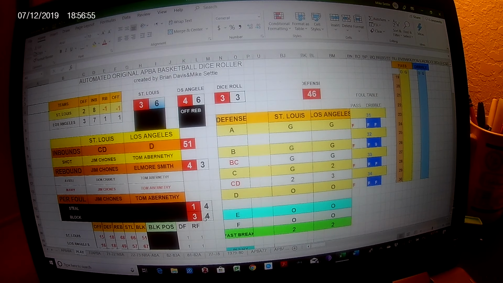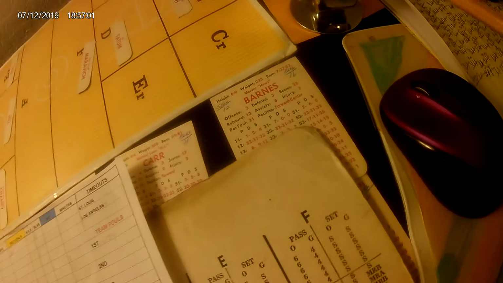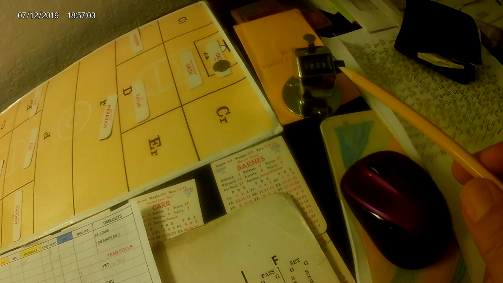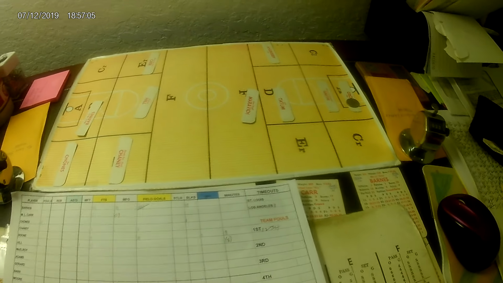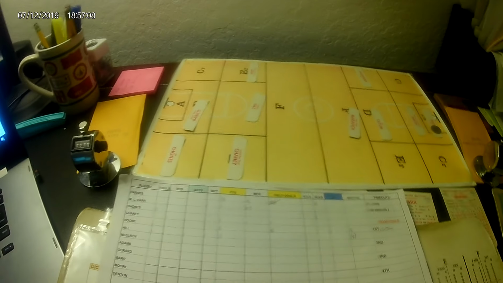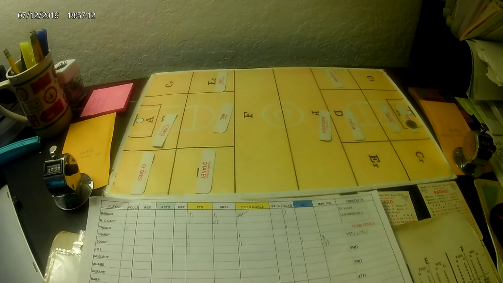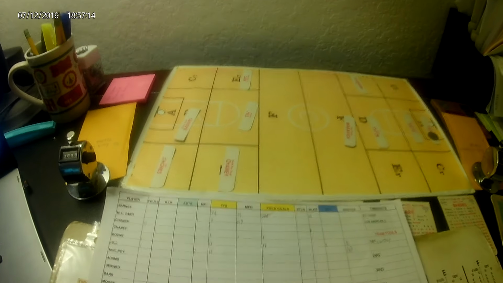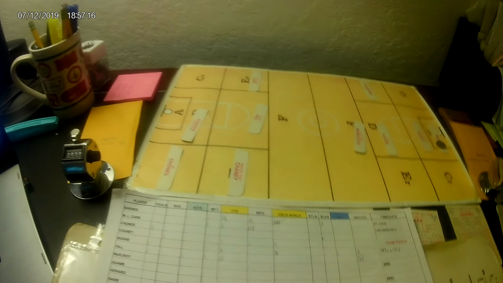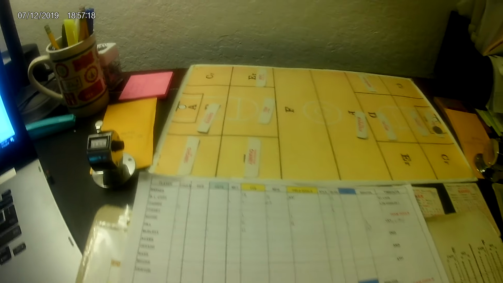The score at the end of one is the Spirits of St. Louis 30, the Los Angeles Lakers 23, and that is the end of the first quarter. I'm going to play this game myself, maybe come back and video some in the fourth quarter. If you want to find out what happened, you can look for that video on the D. Michael channel. So that's how the game works.